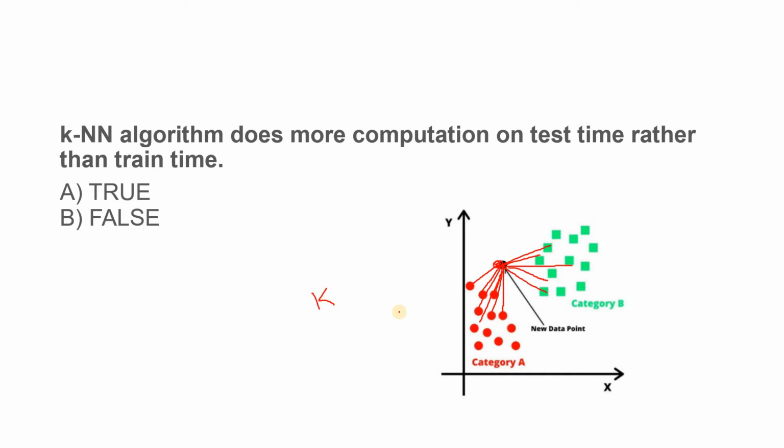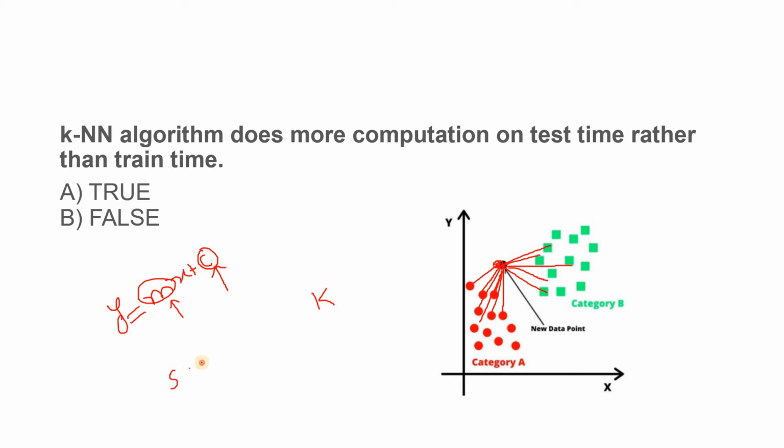Whenever you are making the model for the k nearest neighbor algorithm, it is actually not computing anything. That's why it is also called a lazy learner. Like we have seen for linear regression, y equals mx plus c. Whenever you are making the model, the m and c values are calculated by the model either using ordinary least squares or using gradient descent.